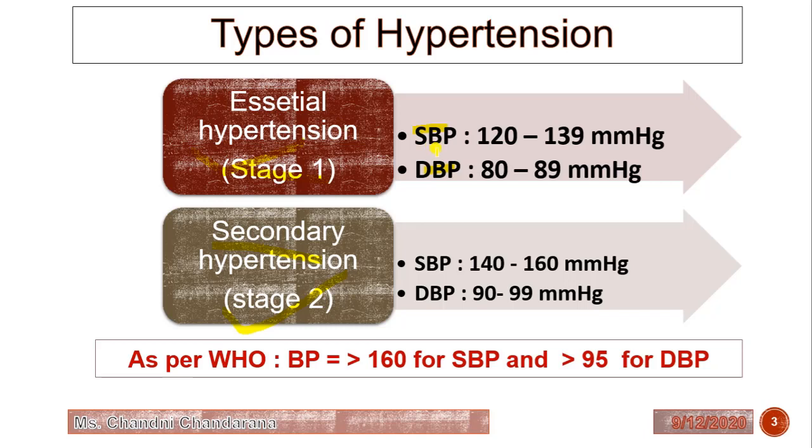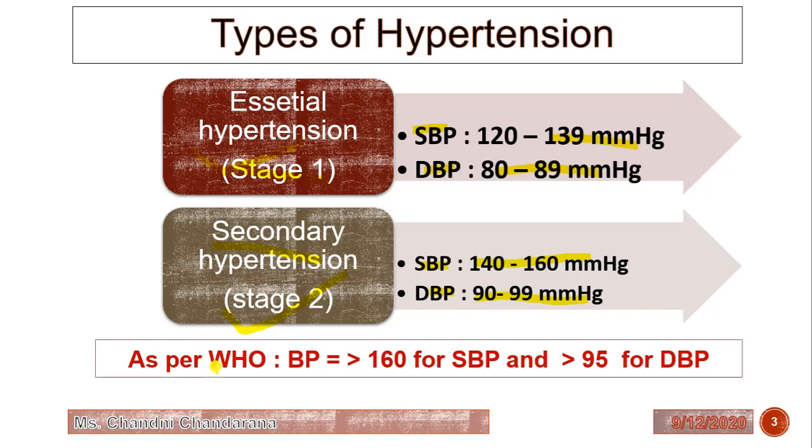In essential hypertension, the systolic pressure is in the range of 120 to 139 mmHg and the diastolic pressure is 80 to 89 mmHg. For secondary hypertension, the systolic pressure is 140 to 160, meaning above 140, and the diastolic is above 90, or 90 to 99 mmHg.